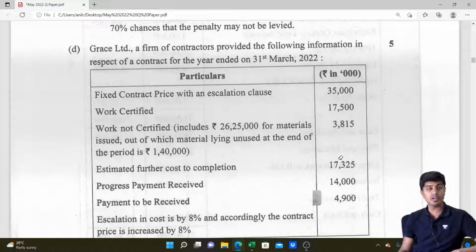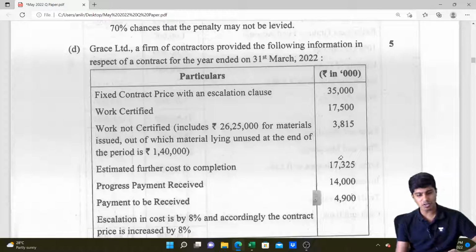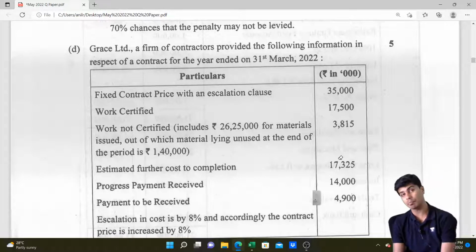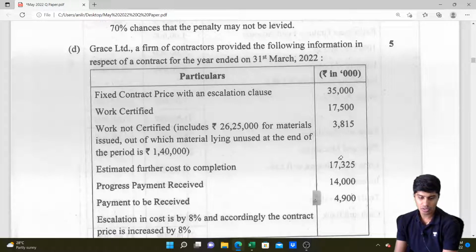Yeah, it's a firm of contractors. So this question is on accounting standard 7, construction contracts. Provided the following information in respect of a contract for the year ended. So they've given the fixed contract price with an escalation clause, meaning this price is fixed, but it can be escalated when the clause is triggered, or the circumstances given in the contract gets triggered. So then the contract price will increase, can be increased. Very good. Work certified, meaning the work that is completed and approved is 17,500. Okay, work not certified is 3,850.